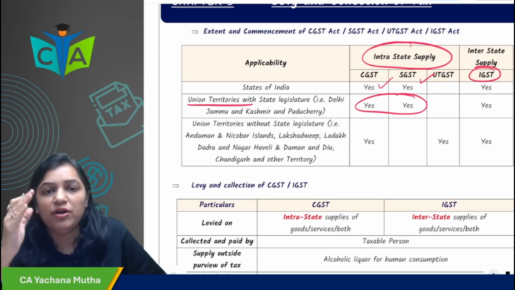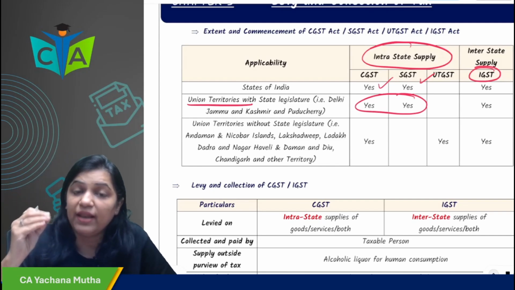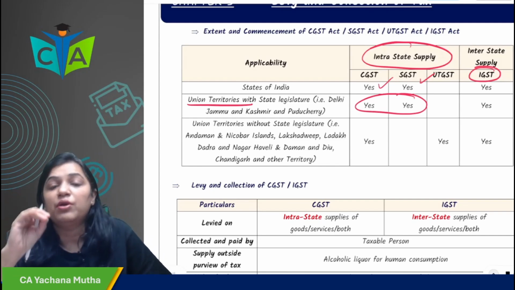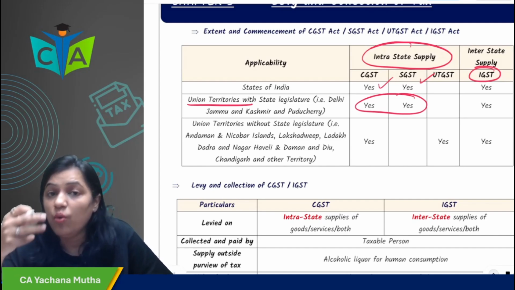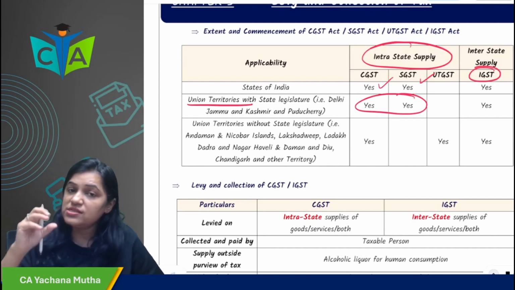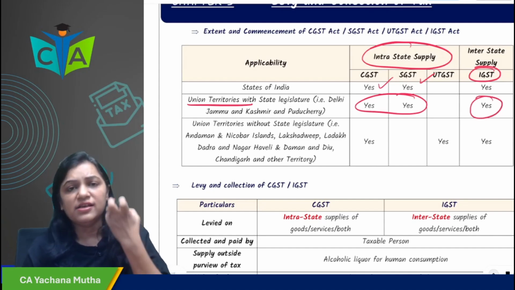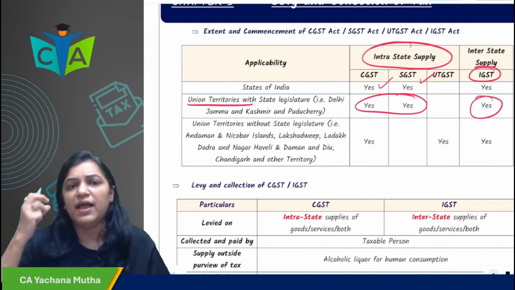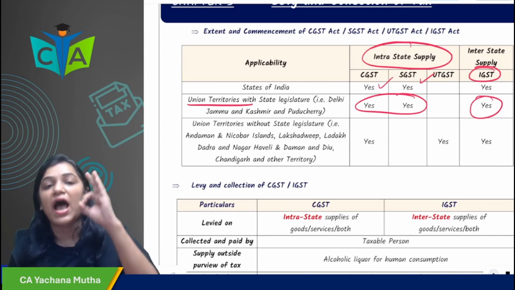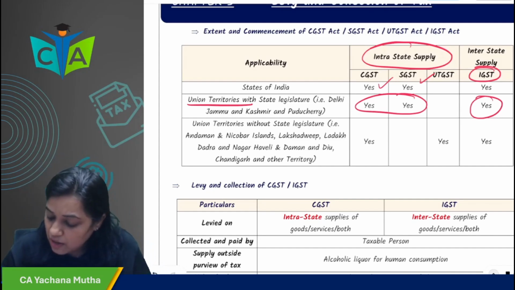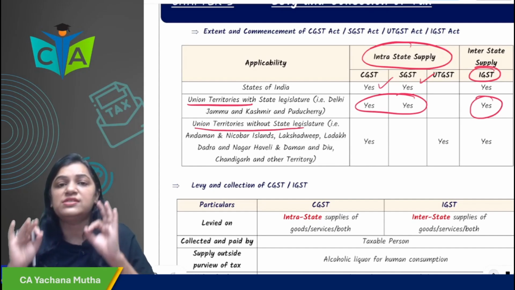In case of Delhi, Pondicherry, Jammu Kashmir, the tax that would be levied is CGST plus SGST, because these union territories have their own state legislature. But if you are supplying, for example, the location of supplier is in Delhi, the place of supply is in Mumbai, which tax would be levied? IGST.